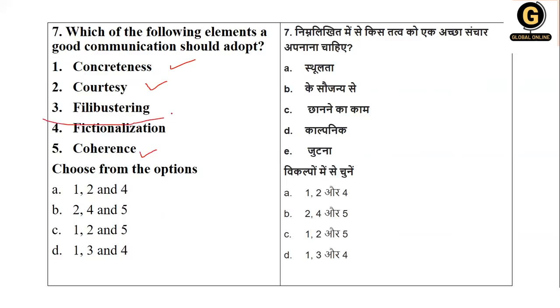But still, you should know what this means. Filibustering is nothing but delaying or blocking, or it becomes negative. Good communication should not have negativity, so we should avoid this. So this will be cancelled. Fictionalization means just imaginary, which we can't take into good communication. So your correct options are 1, 2, and 5, that is option number C, your right answer.